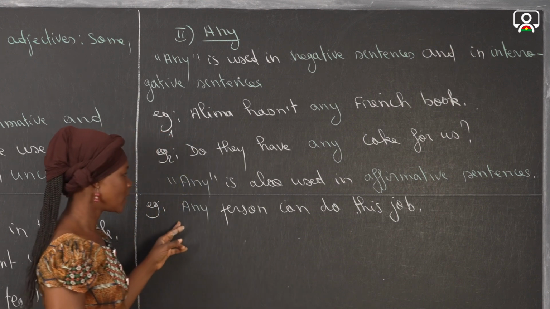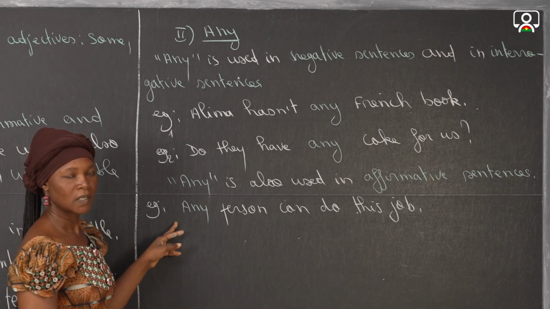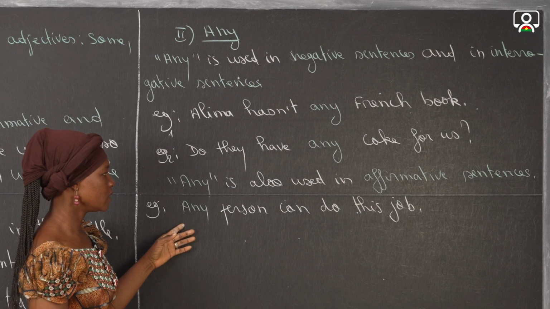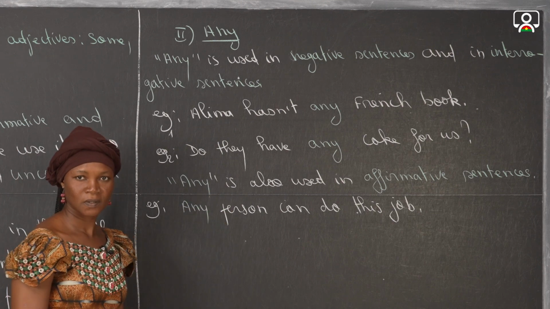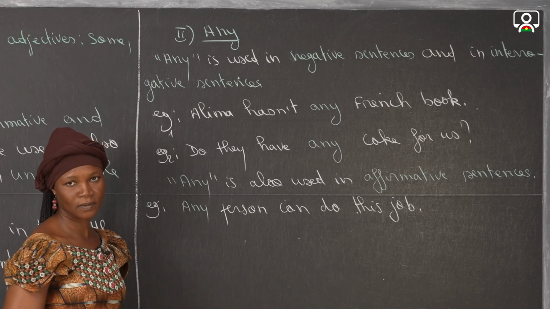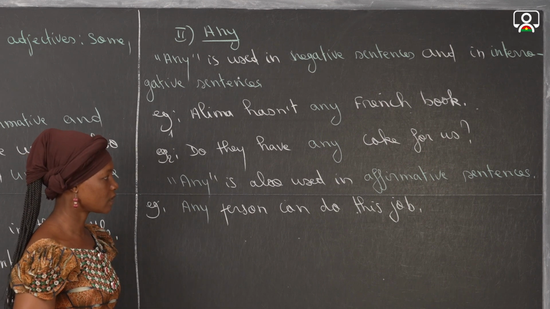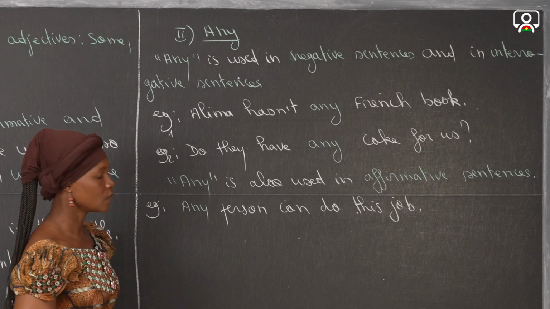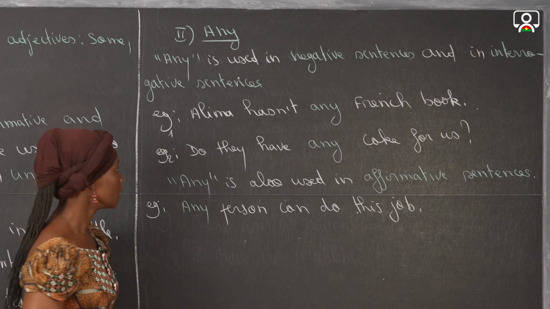Okay, any person can do this job. We are going to translate it in French by toute personne peut faire ce travail, or n'importe quelle personne peut faire ce travail. So this is when we use any.